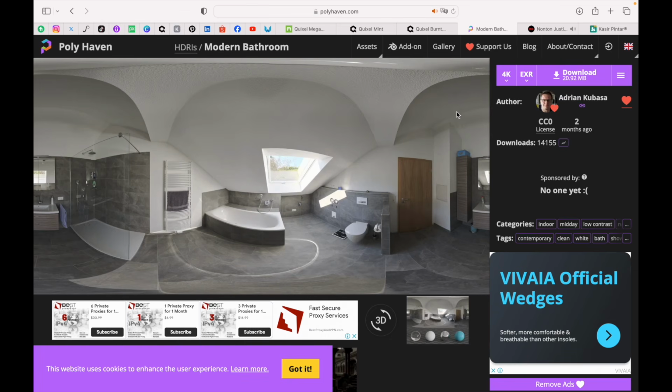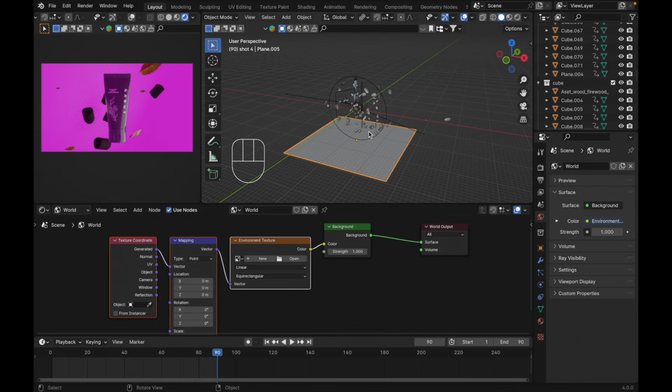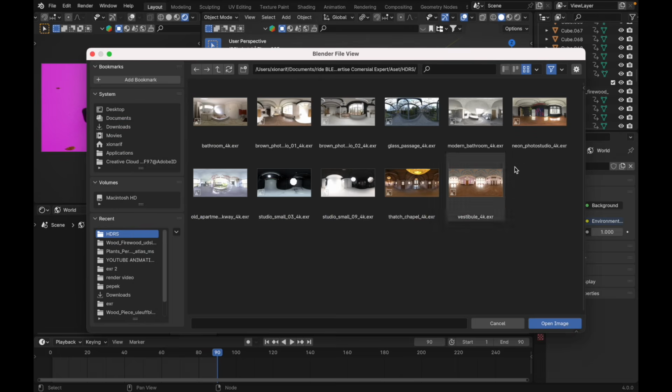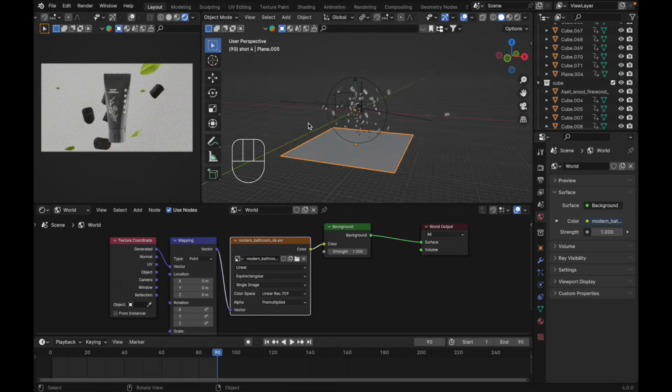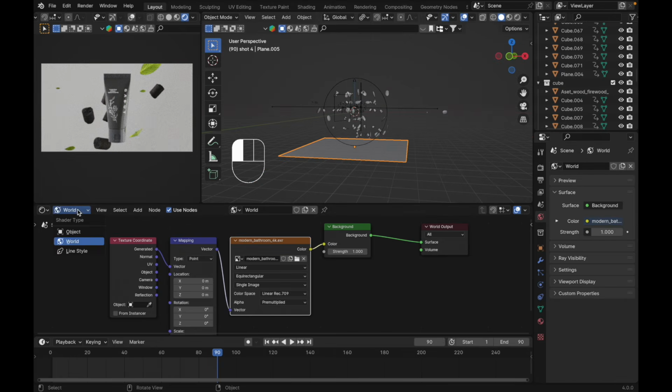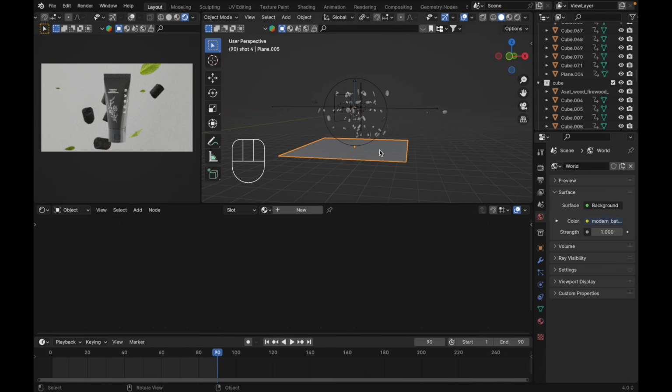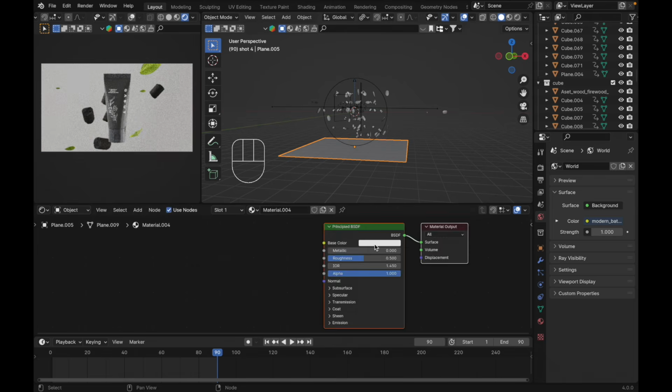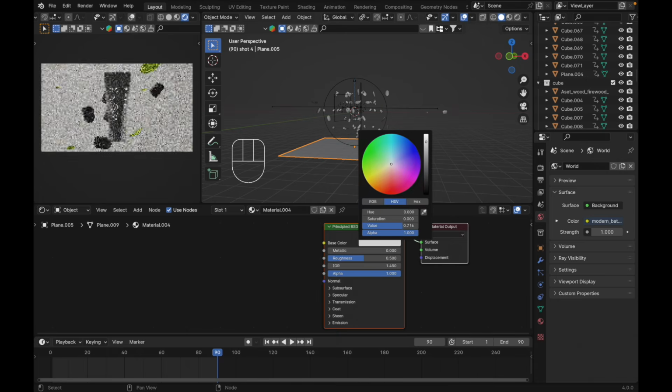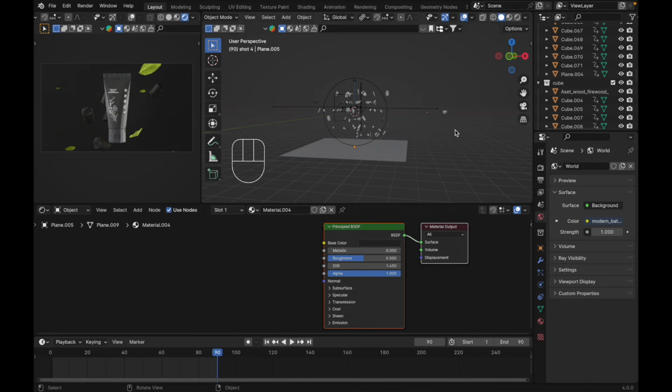And download it. After you download it, back to our Blender, add your environment texture node here, and find your HDRI. I'm using this one, and just like this, and world here, change it to object, and let's add a material for our background, new material, let's make it black. Yep, just like this.